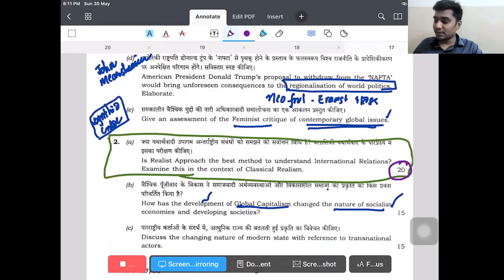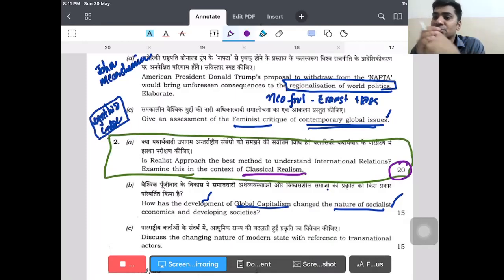In the context of classical realism, again you have to bring those two persons called E.H. Carr and Hans Morgenthau. If you are bringing those two persons, and then definitely if you look at the global world order, yes, to some extent what classical realists have said, today the system is continuing in that way, because the deglobalization tendencies which are happening across the countries can be seen as a model where realism is again gaining its prominence.